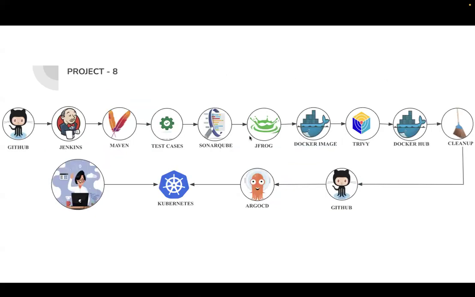Now project number 8. This is the full automation of the Jenkins pipeline we are going to do. You can see that developers will be pushing the code to the GitHub repository on the left side, and Jenkins will be automatically triggered. The Maven build will happen, and the Maven test cases will be executed. Developers will also be writing unit test cases, so those test cases will be executed automatically.